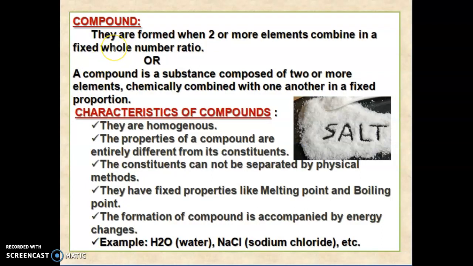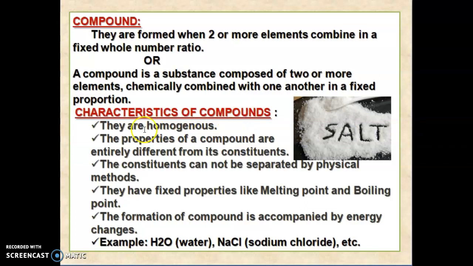Next, compounds. Compounds are formed when two or more elements combine in a fixed whole number ratio. A compound is a substance composed of two or more elements chemically combined with one another in a fixed proportion. For example, salt is a compound. The chemical name of salt is sodium chloride, with the formula NaCl.